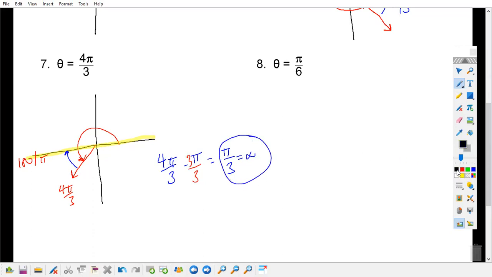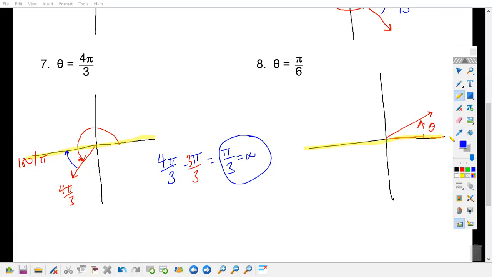Now we're at pi over 6. Pi over 6, we were right here. There's my theta, and my nearest x-axis here is 0.